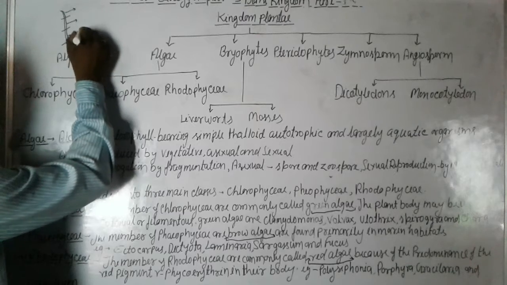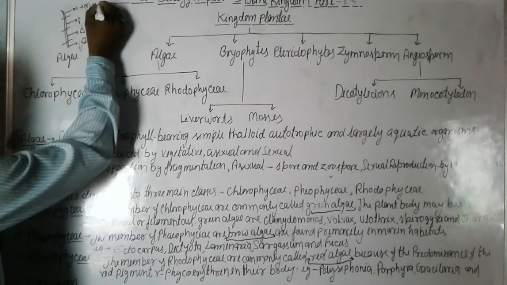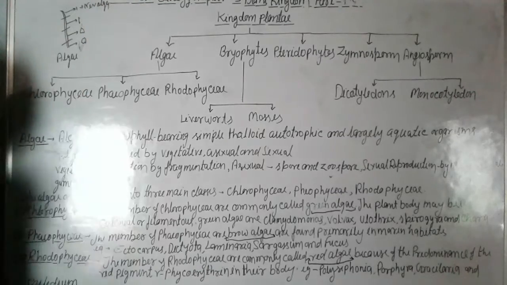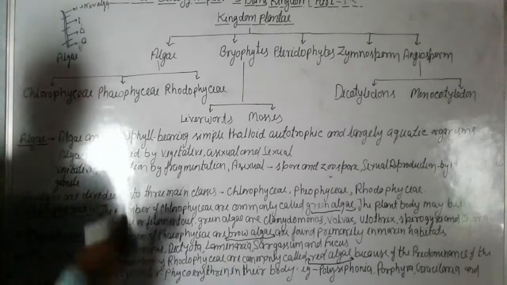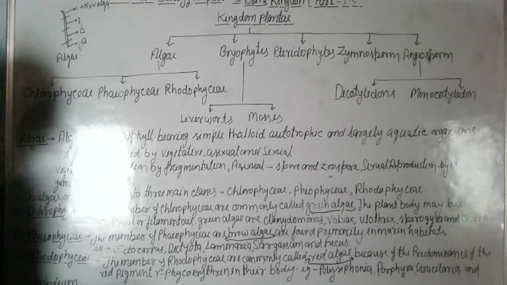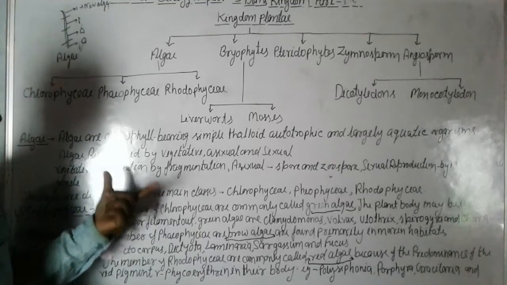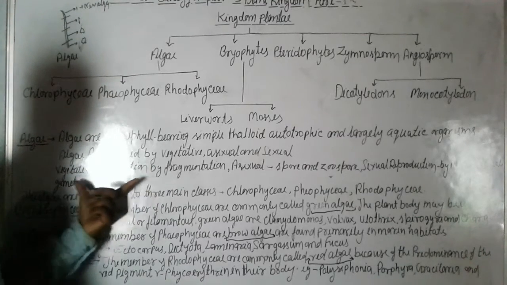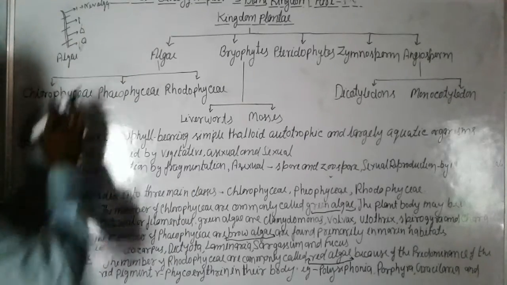This is the new alga. So this process is fragmentation. So algae reproduce by vegetative propagation through the fragmentation process.